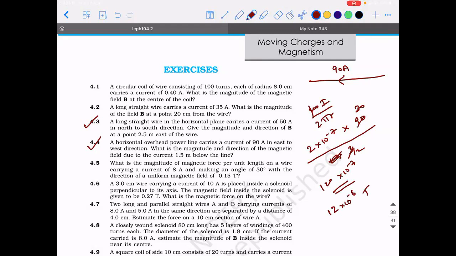Correct. But what is the direction? They asked what is the magnitude, sir, and what will be the direction? Towards the north. Sorry, south, sir. Very good. Towards the south. So there is the direction of magnetic field and there is the direction of current. I hope everybody is clear with this point. Yes, sir.